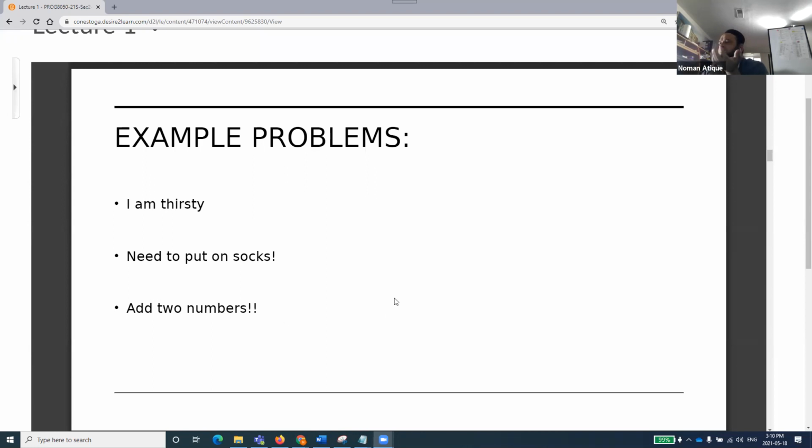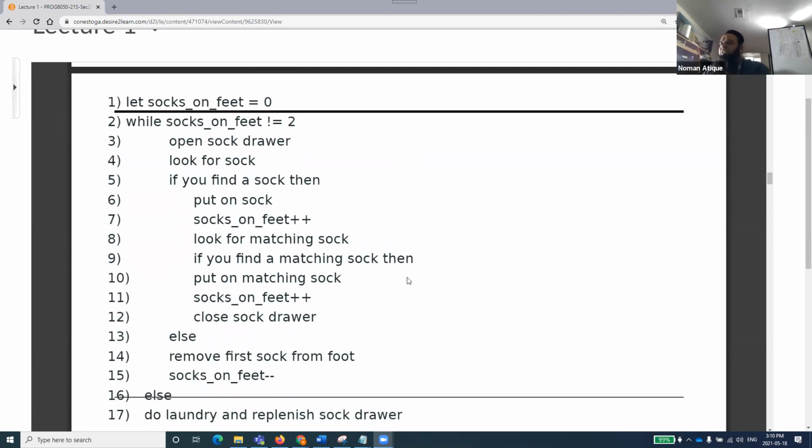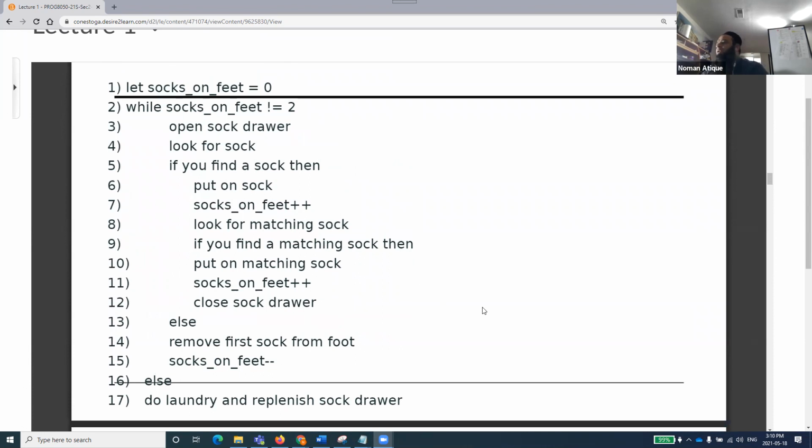So add 2 numbers is more of a technical sort of problem. Algorithm, as we have discussed, is a step-by-step solution to a given problem. Not a give problem, right? I've just missed out an N over here. So for a given problem, we write an algorithm. So you see here an interesting one. I just wanted to share this one. Let's read this together, or I will leave it for everyone. How many of you, while reading this code, this algorithm, can come up with... I just ask all of you first of all to read. Everyone, read that.